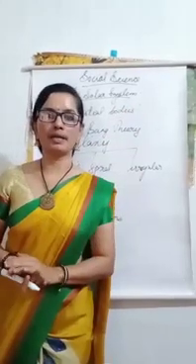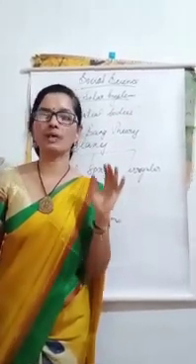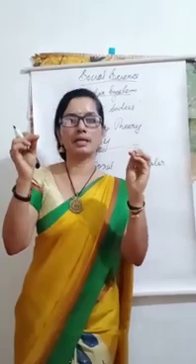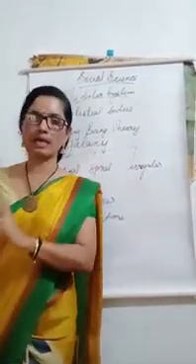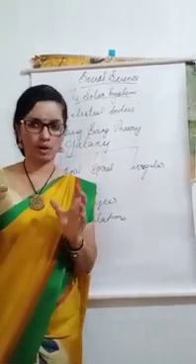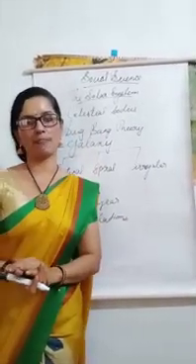These are called constellations. The groups of stars that form imaginary shapes are called constellations.